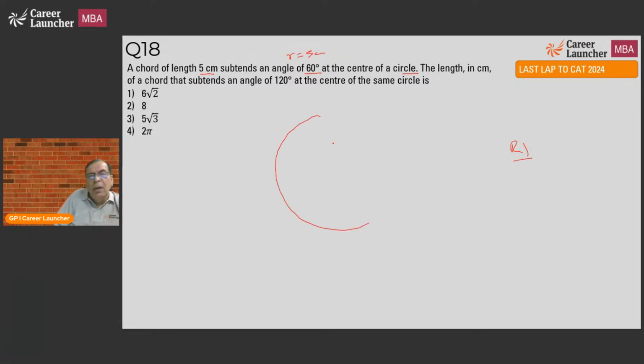After all, if I draw a circle and the chord subtends a 60 degree angle, and this is 5 centimeters, this is 60 degrees. This is the radius and this is the radius, OA and OB. If they are radii, they'll be equal. That means these two angles will be equal. So the moment the question said 60 degrees, this meant that this has to be an equilateral triangle, and the radius is equal to 5 centimeters. So my task became very easy, which is why I straight away said round 1, no need to think, 30, 60, 90 will be applied.